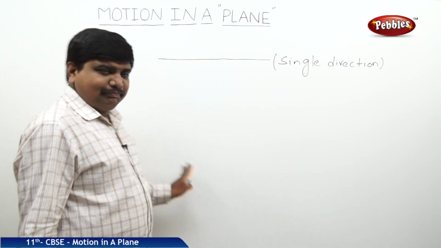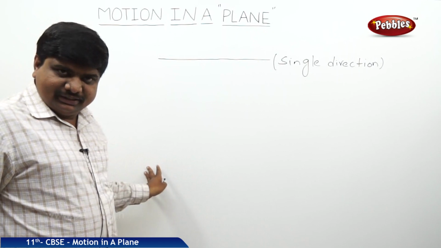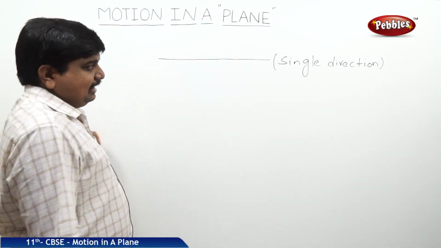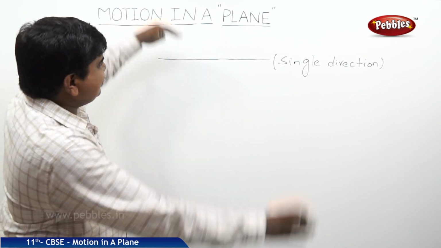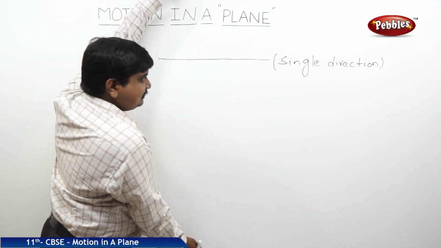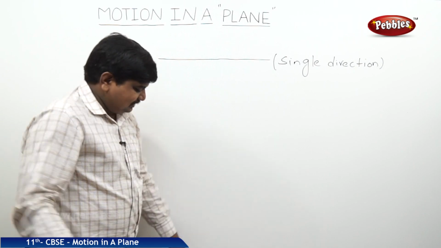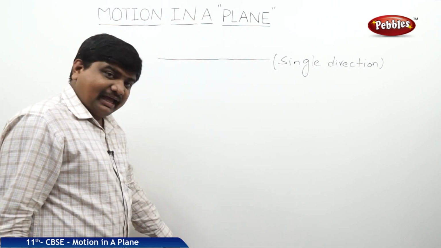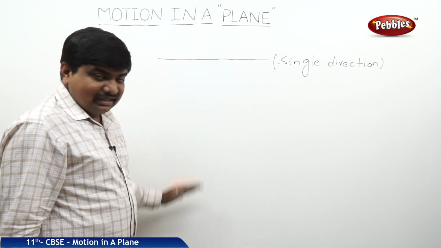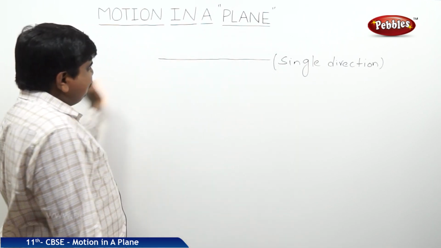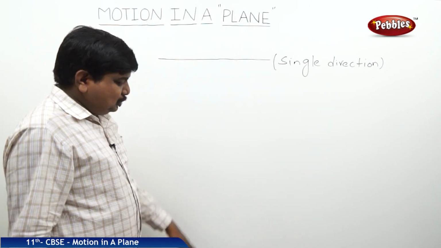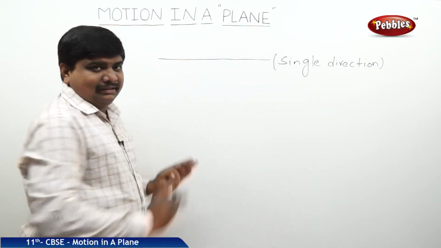What is the meaning of a plane? See this board. This board has a finite length and finite breadth and finite width. There is a gap between this length and that length. This is the top length of the body. This is the bottom length of the body. This lengthy line and this lengthy line are separated by some distance. This distance is covered with a space. So the distance between these two lines is called a plane.